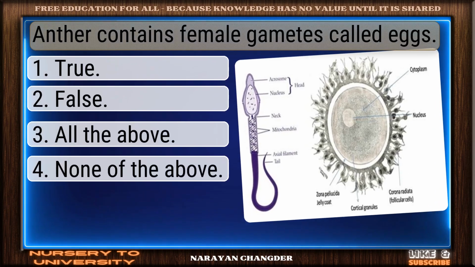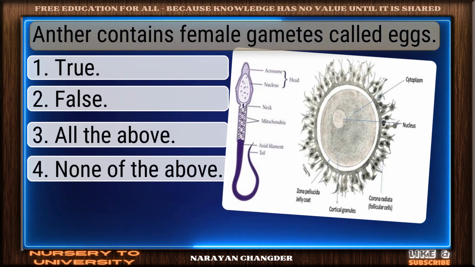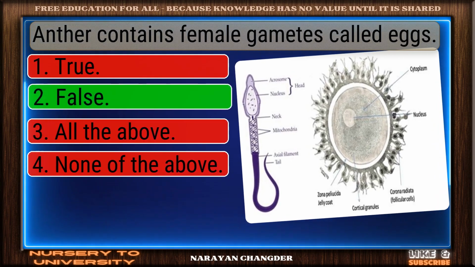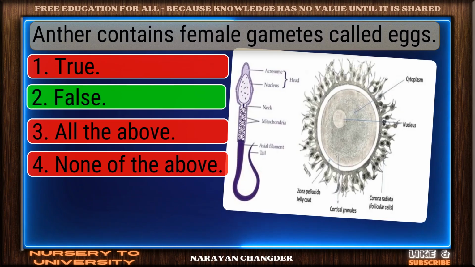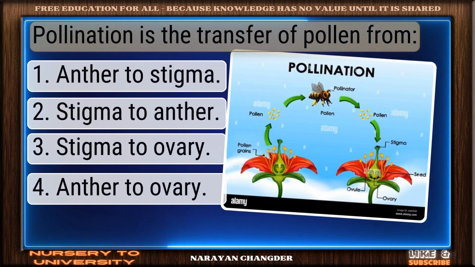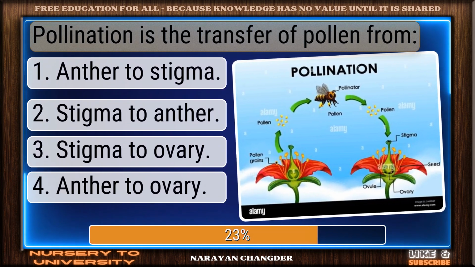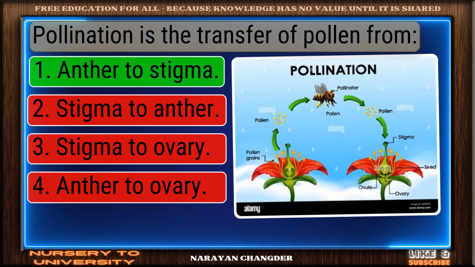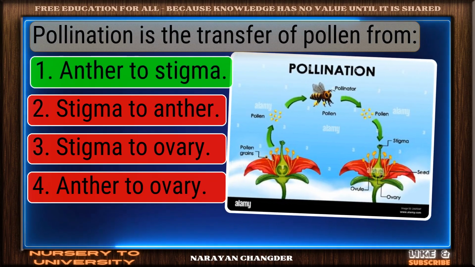Question number 17. Anther contains female gametes called eggs. Valid point. False is true. Question number 18. Pollination is the transfer of pollen from. Great job. Anther to stigma is the accurate answer.